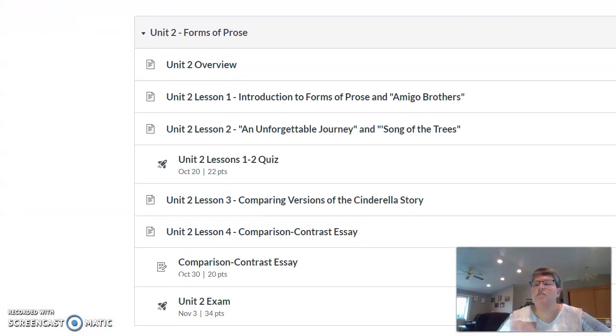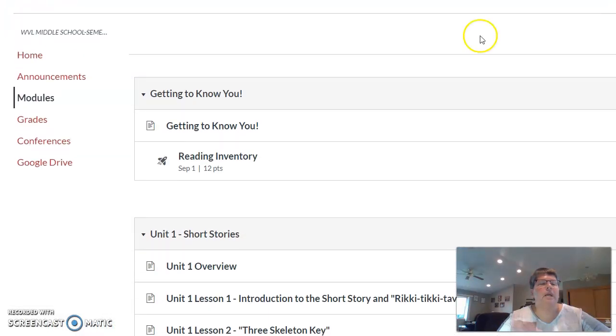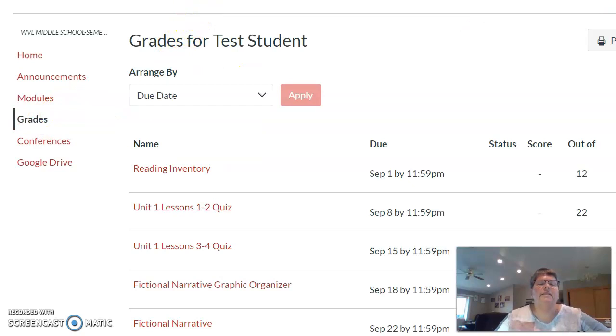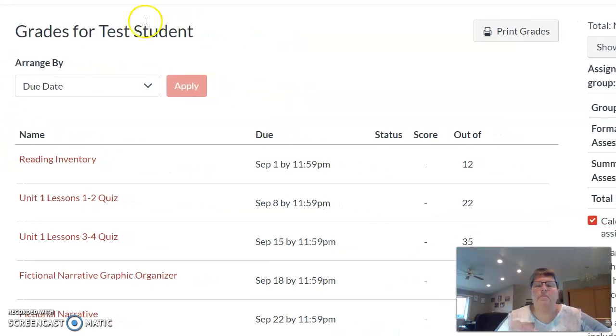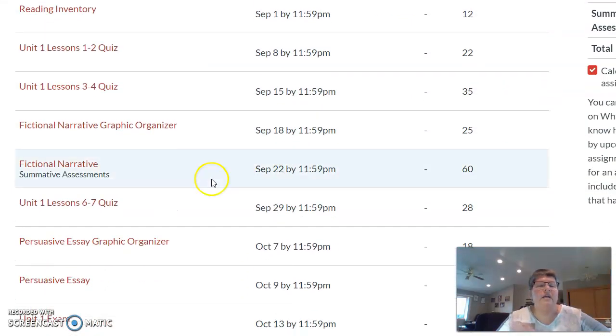I'm going to move my screen over a little bit again. The next one is the Grades tab. What you're going to find in the Grades tab is your particular grade book, and it has everything in order for you. This one is a formative assessment, the reading inventory, as is your quiz, your other quiz, your graphic organizer. Those are all formative. Then you're going to notice this one's a summative.